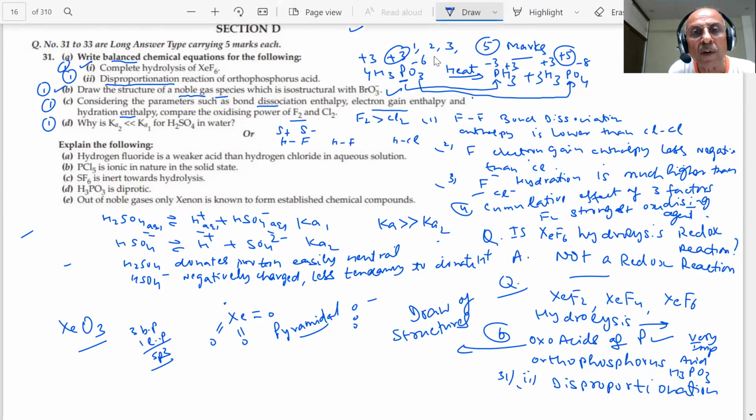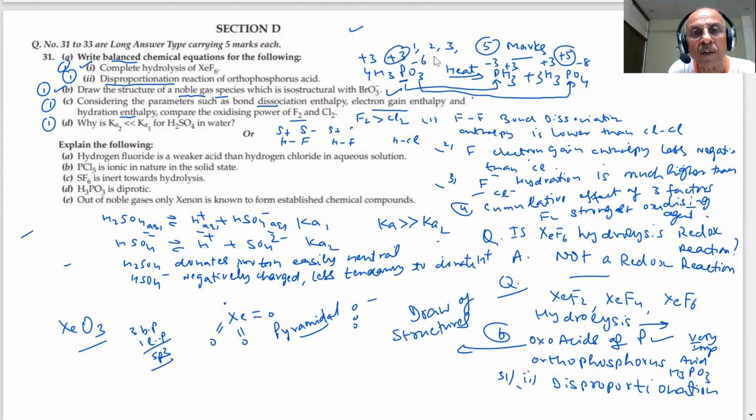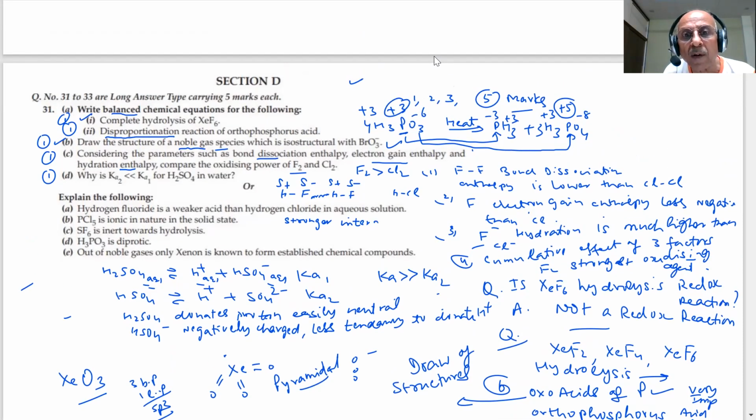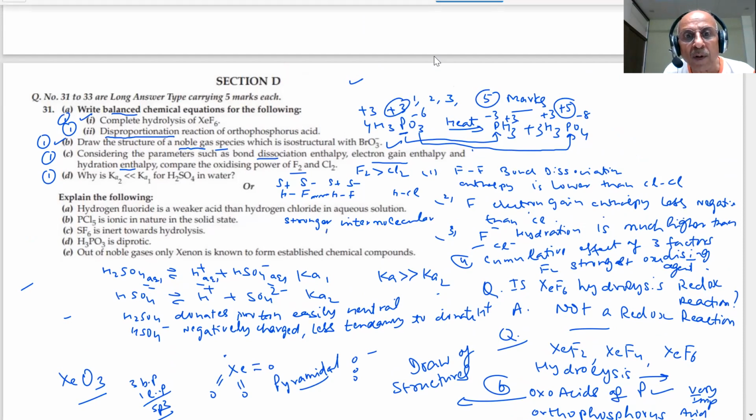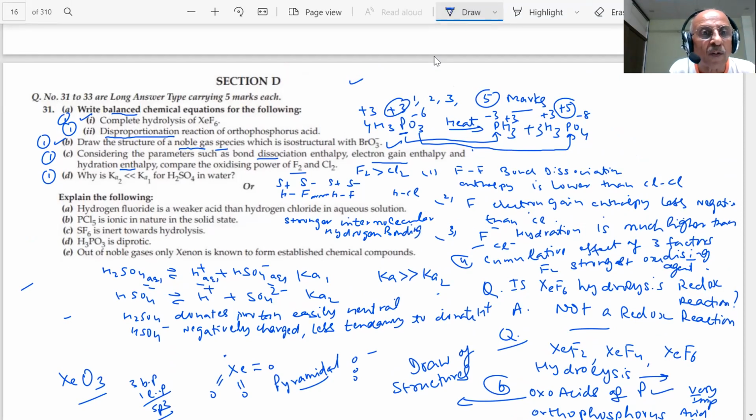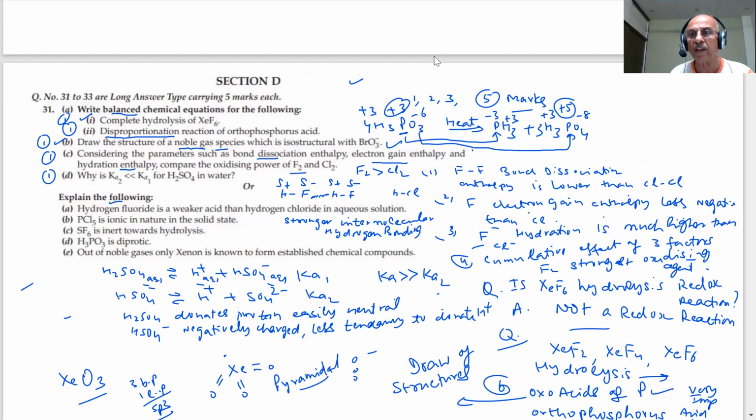You have HF, this is positive, this is negative. Fluorine is highly electronegative, so there is a strong intermolecular hydrogen bonding.